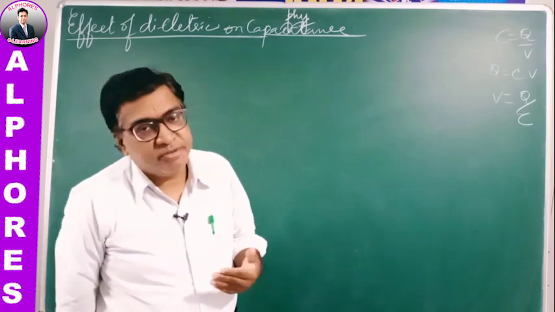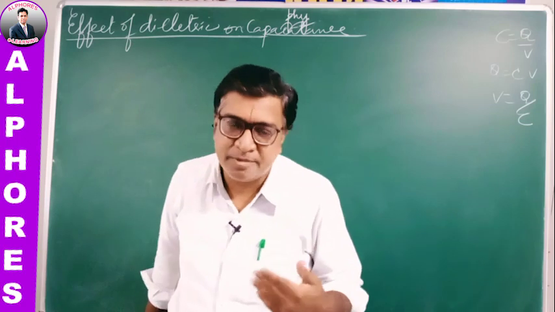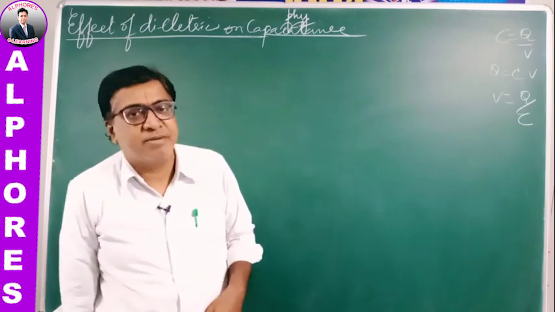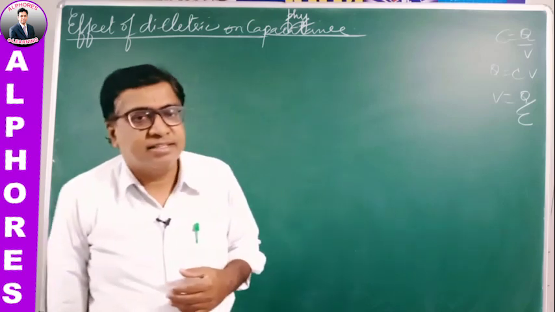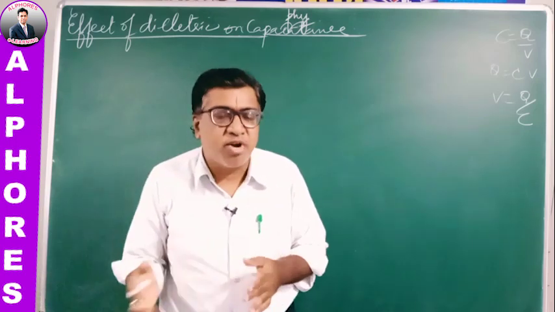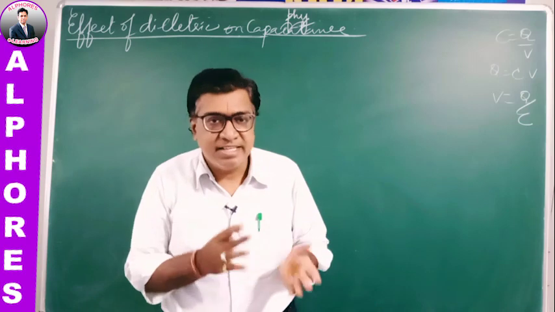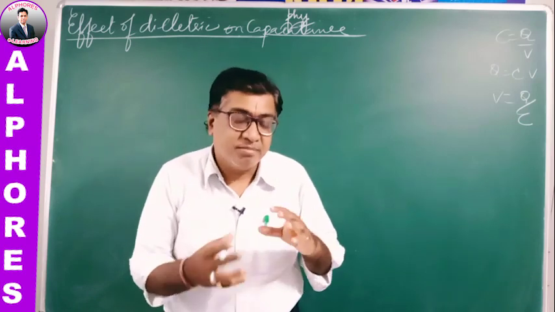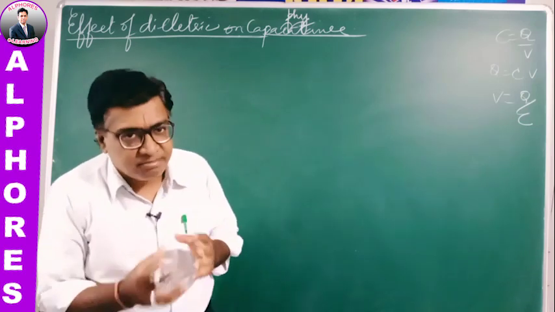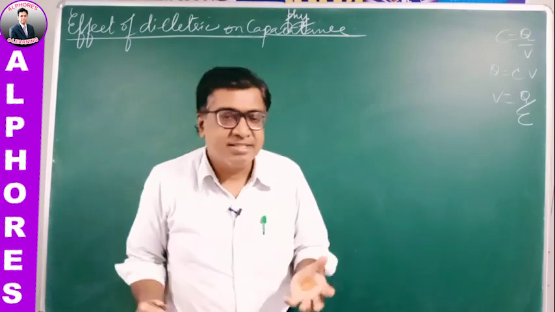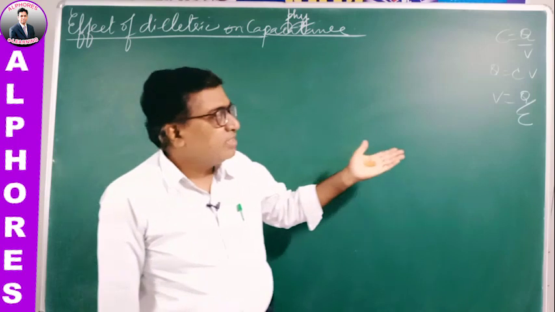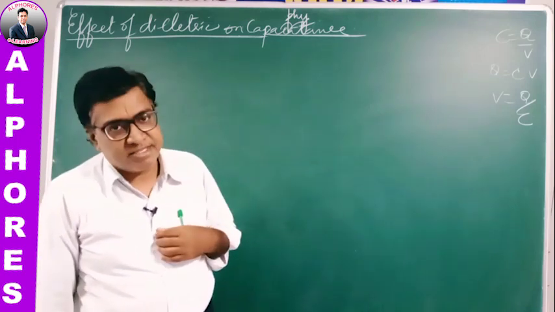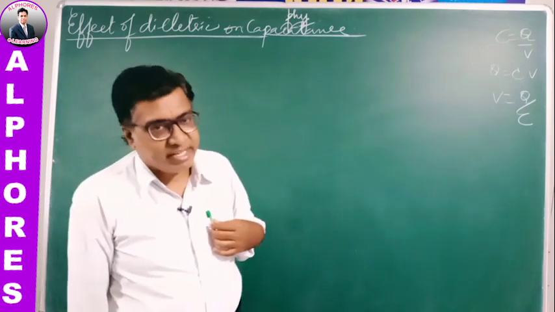Later we studied different types of capacitors: spherical capacitor, parallel plate capacitor, cylindrical capacitor. Then series and parallel combinations, and multiple combinations where some are in series and some are in parallel. Later the energy stored in the capacitor and the effect of the dielectric on the energy stored.